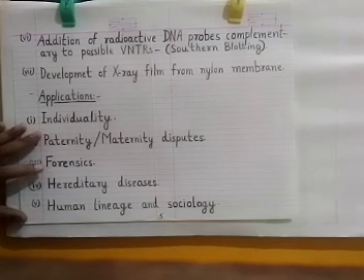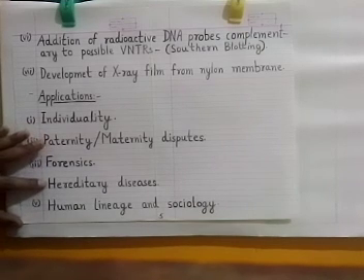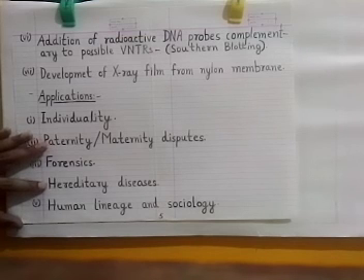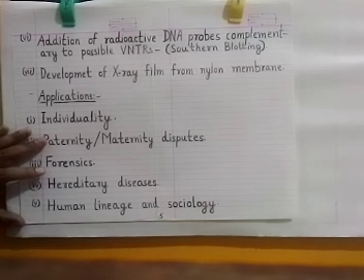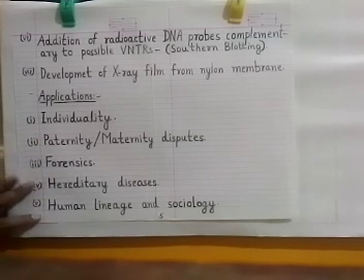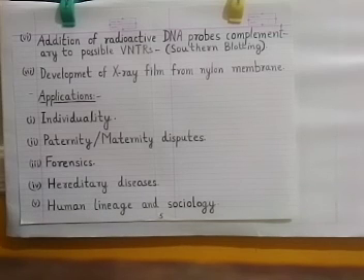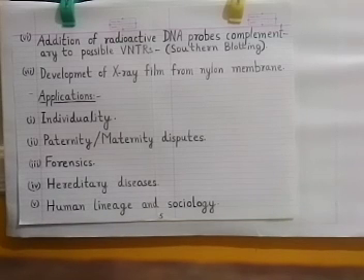Apart from these, it is also used in hereditary diseases, like finding out which disease is running in a family and which portion of DNA is responsible for it. Then it is also used to establish human lineage and in sociology, meaning the study of different human races in this world. So these are some of the main applications of DNA fingerprinting. With this, I conclude the class.